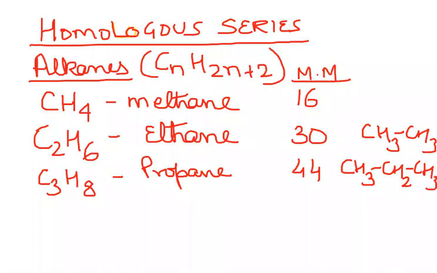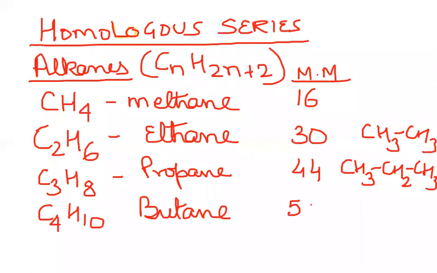Then come to the next one. C4, 2 fours are 8, and 2, so hydrogen is going to be 10 in accordance with the formula. The root word is but, and we are giving the IUPAC name, butane. The molecular mass in this case turns out to be 58. And if you write the condensed structural formula for this, it is CH3, CH2, CH2, and a CH3.